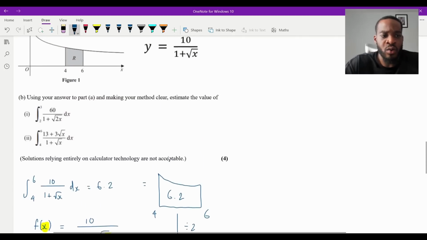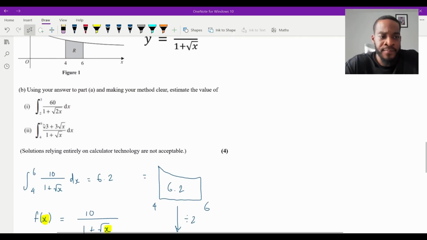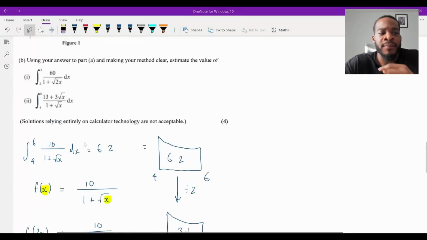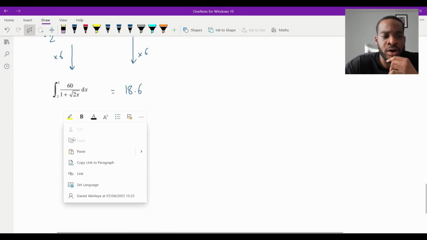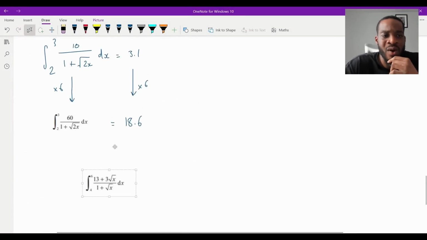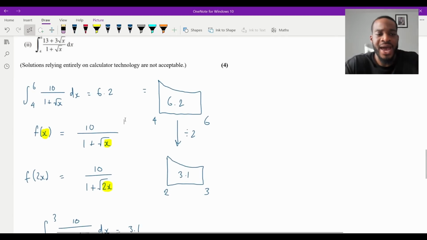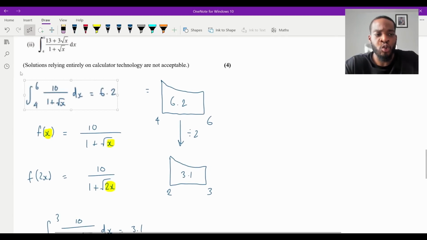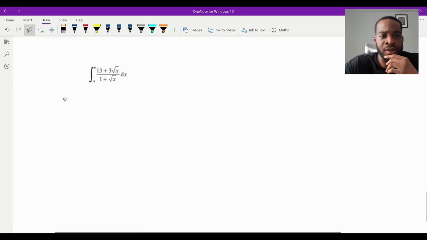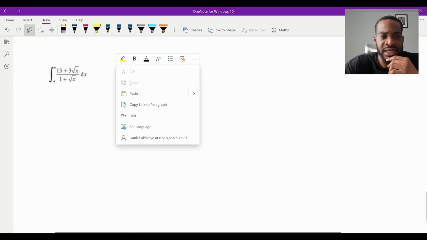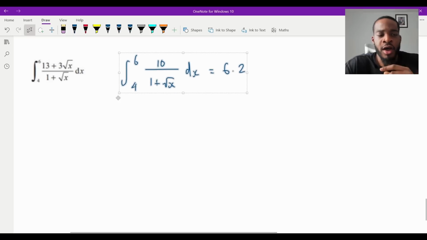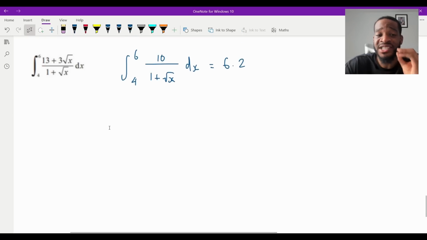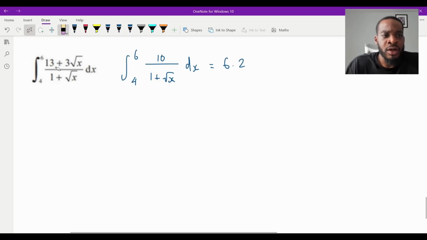Now, the second one, let's have a look here. This one's a bit trickier. They're both tricky, to be fair, but this one I think requires a bit more thinking outside the box. Now, remember what I said when you're doing these types of questions, when you're estimating further integrals, you want to use this as a reference. The integral in blue is what we know as fact. If I look at what I'm trying to calculate, let me just make this a bit bigger, what I want to do is somehow create this.